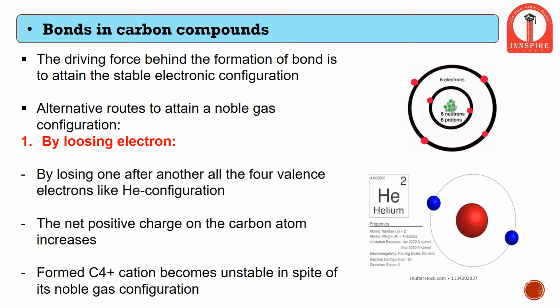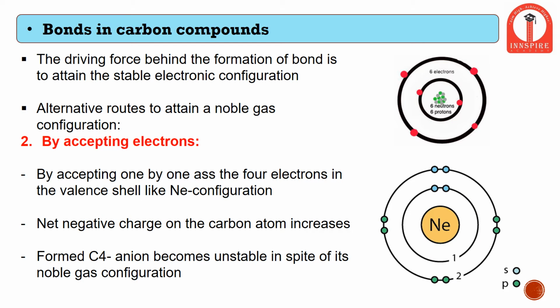Now we will move to the next possible way. The next possible way is by accepting electrons. Another type of noble gas is neon. In neon, as we can see, the innermost shell, that is the first shell, has 2 electrons. So does our carbon. In the outermost shell, it has 8 electrons, that is 1, 2, 3, 4, 5, 6, 7, 8.